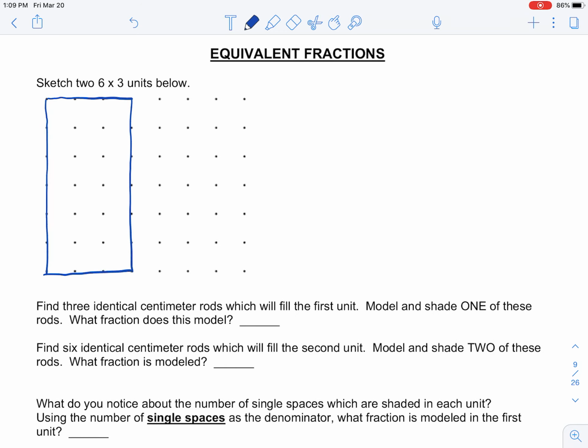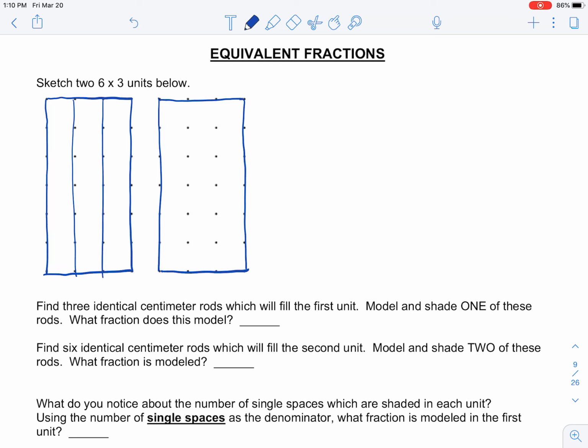So there's one, and here's another one. Now, if I had to find three identical centimeter rods which filled the first unit, that means I'm going to divide the first unit into thirds. So those would be the dark green 6 centimeter rods that would fill that. I could do that if I had the rods or if I used the app.